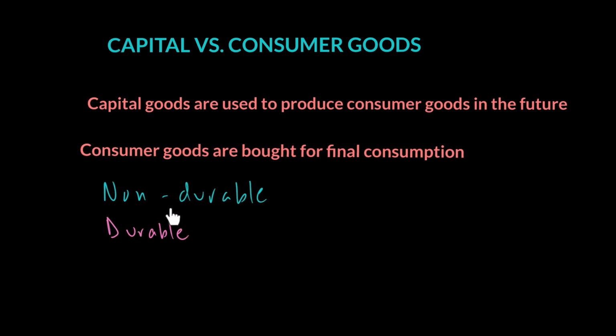On the other hand, durable goods are not consumed immediately. A good example of that could be a television or a car that is bought with the idea to consume it for many years. And that's why, for durable goods, we sometimes end up taking them on a lease or from a loan, because we know that we will be using this asset for a long time for our consumption.